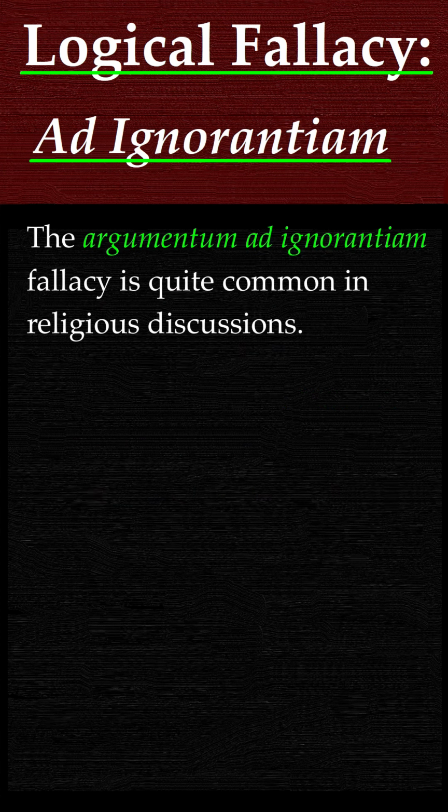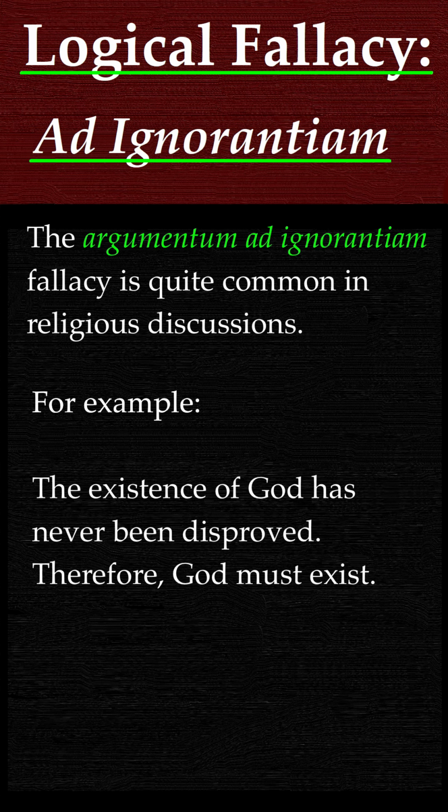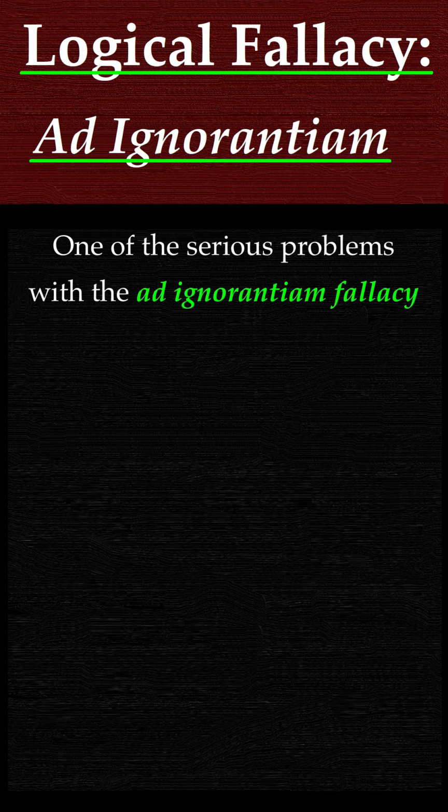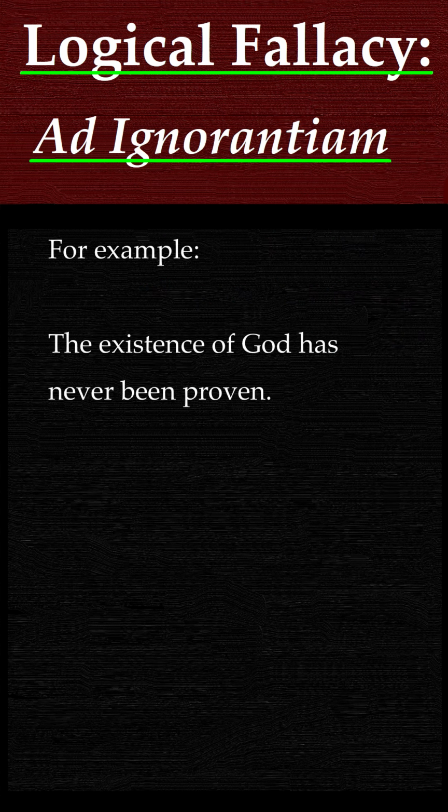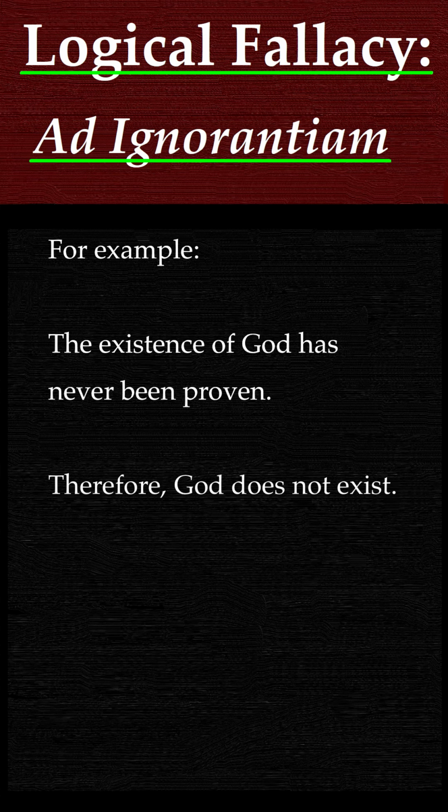The argumentum ad ignorantiam fallacy is quite common in religious discussions. For example, the existence of God has never been disproved, therefore God must exist. One of the serious problems with the ad ignorantiam fallacy is that in many cases its opposite can be argued in the same manner. For example, the existence of God has never been proved, therefore God does not exist.